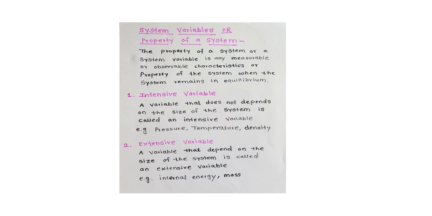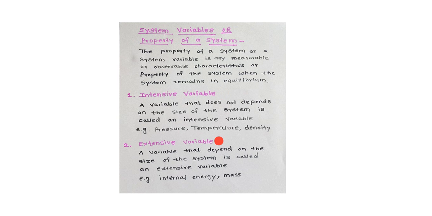Consider a room, and the room is filled with a gas. In this room, pressure, volume and temperature are continuously changing. You know that these variables are used to define the state of a system. Which variables? Pressure, volume and temperature. We call them the thermodynamic variables. There are two kinds of variables. First is intensive variable and second is extensive variable.